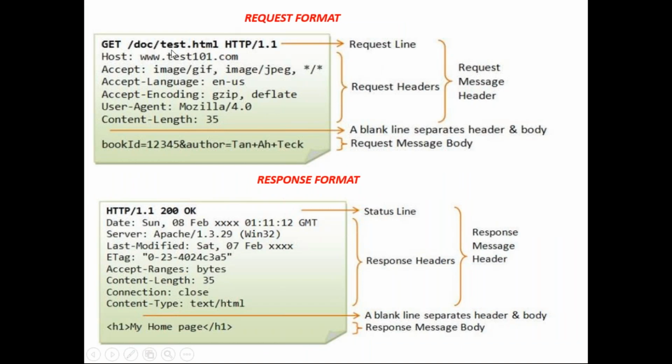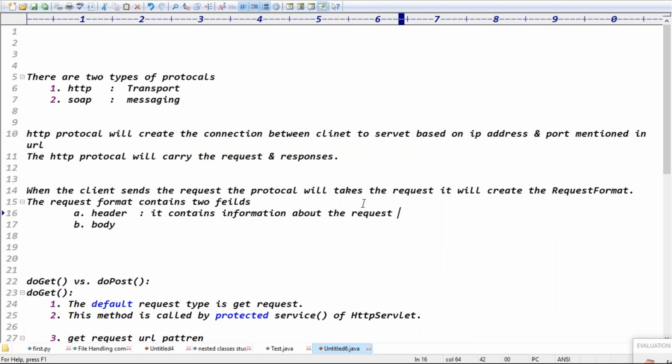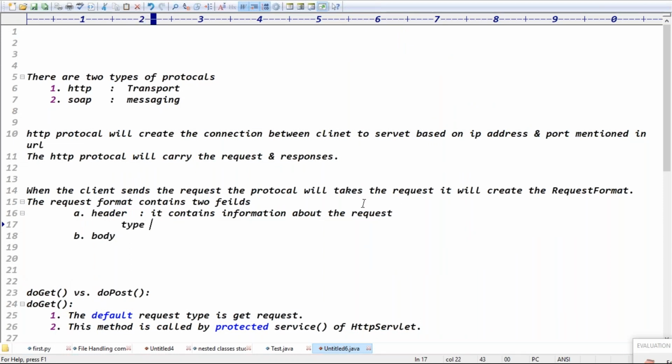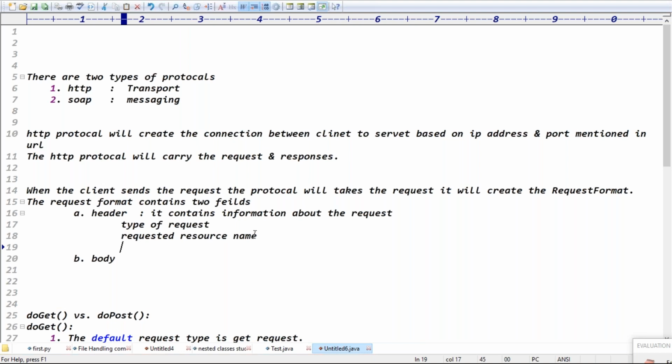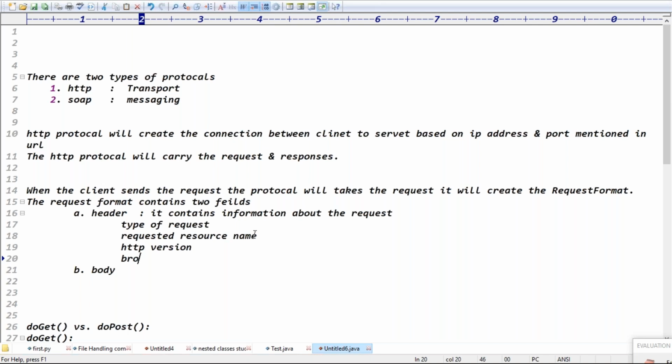For request headers, we'll write what it contains: the type of request, the requested resource name, the HTTP version, the browser agent, which is the user agent, the language, and the content length.